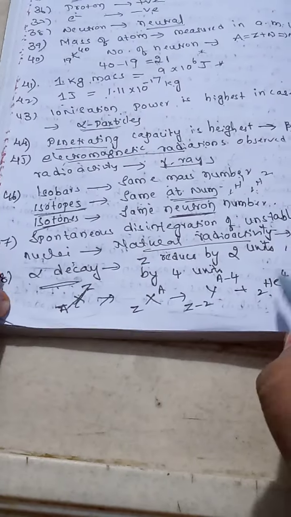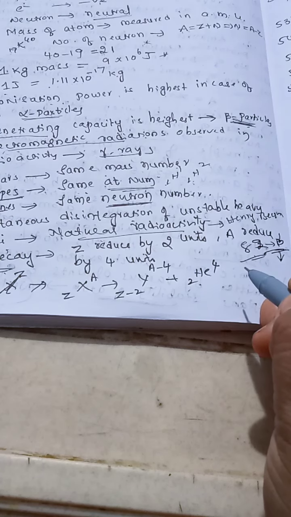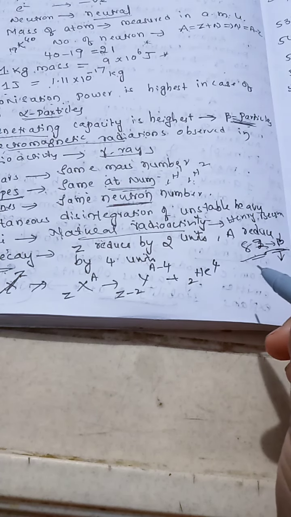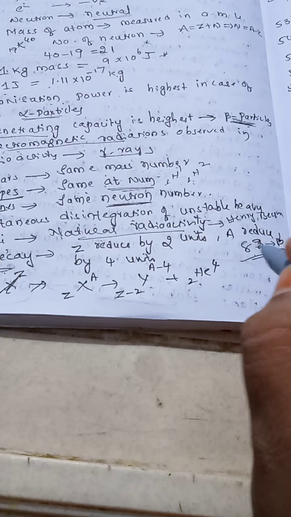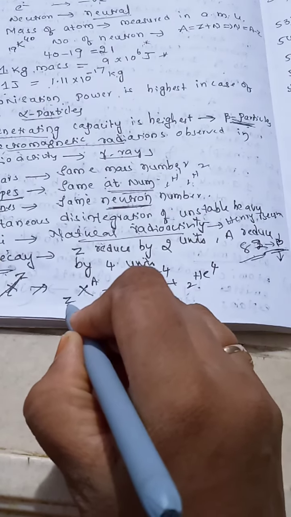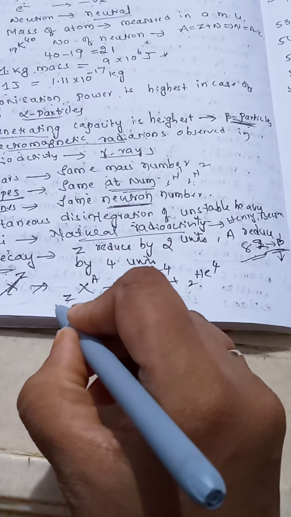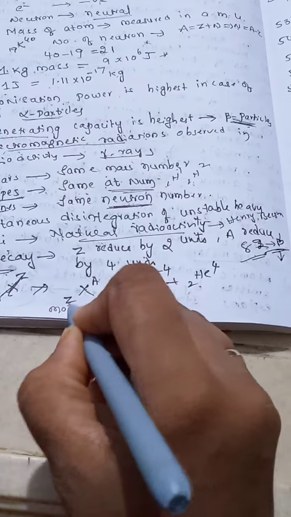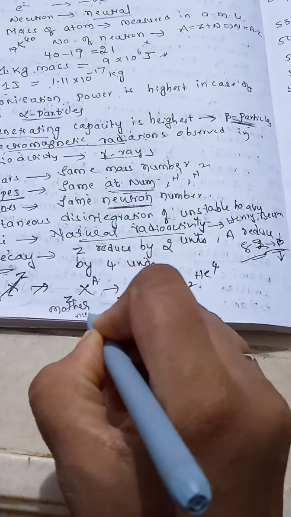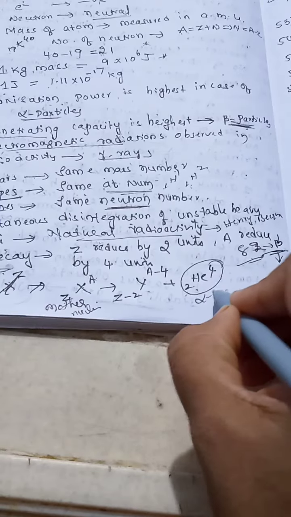So alpha particle means, what I said, doubly ionized helium atom, nothing but helium nucleus coming out from the nucleus. So X with atomic number Z and mass number A, this we call the mother nucleus. Now with the emission of an alpha particle,